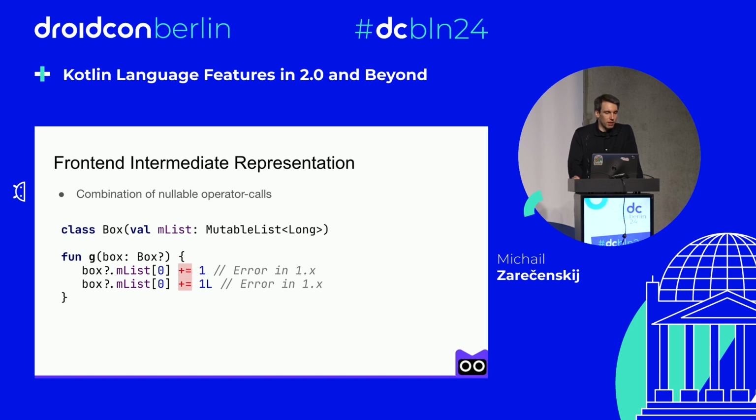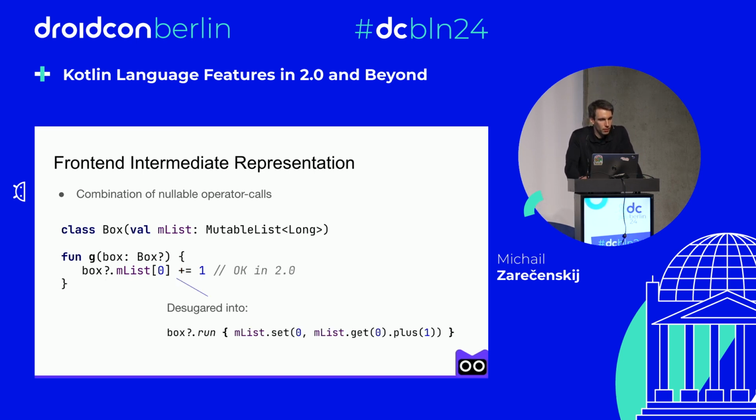And these cases can be even more complicated. So for example, here we have the class Box that holds our mutable list of longs. And in the function, we want to increment the first element of the list again. And the 1.9 compiler fails to do so, but for a slightly different reason, which is related to using a nullable left-hand side of a plus assign operator. And in 2.0, such expression can be properly desugared, adding even more operators to the desugaring process without losing other properties of the language.